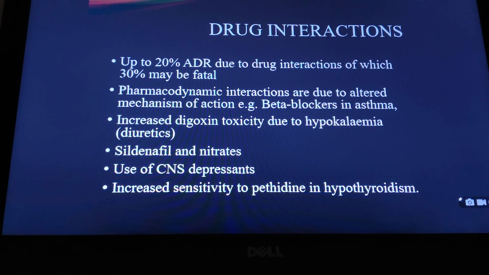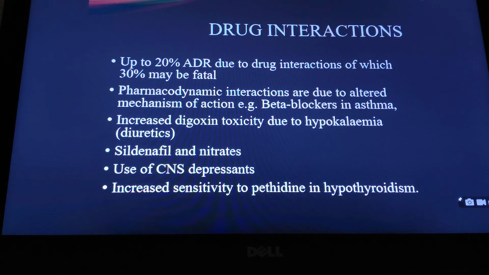It is a precaution or almost a contraindication because beta blockers worsen asthma, so they shouldn't be used. It is important that if a patient with asthma also has hypertension or cardiac disease, it is very, very important to monitor the use of beta blockers in the asthmatic patient.